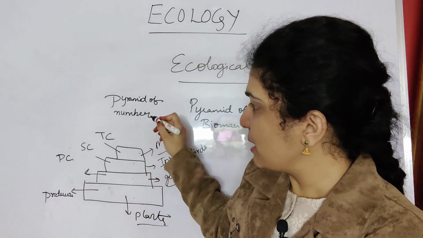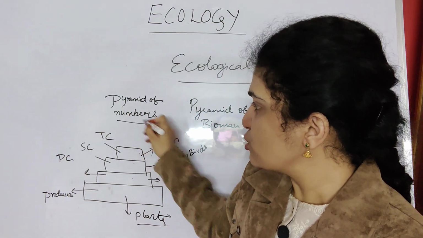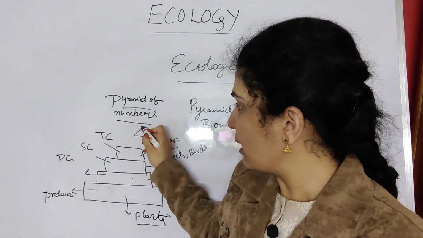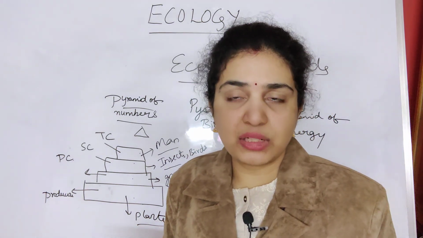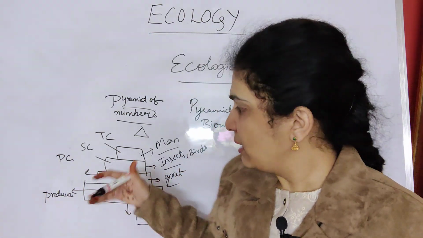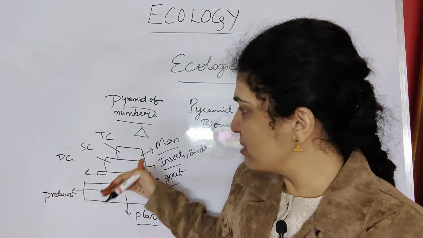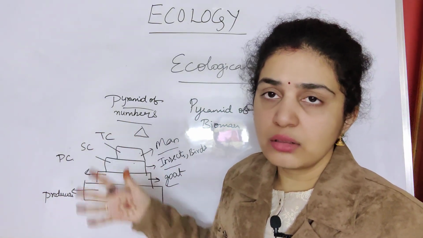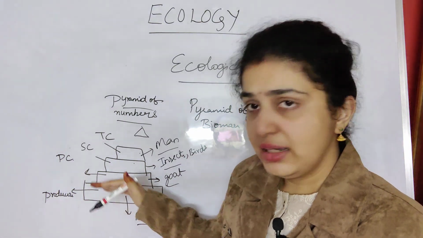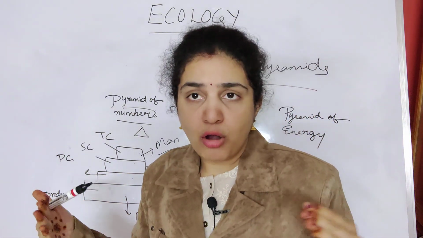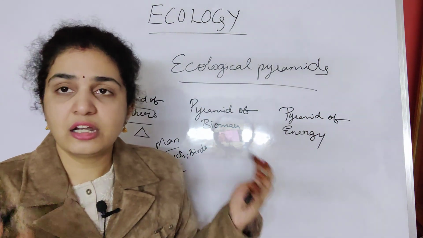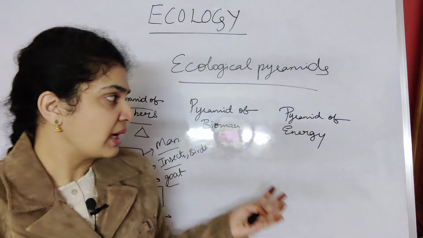So we will say the pyramid of numbers is always like a triangle. So it is appearing a triangle. It is not usually inverted. And the numbers will decrease when you go from first trophic level to the last trophic level. It will decrease basically. So always the pyramid of numbers is usually straight and it appears as a triangle.